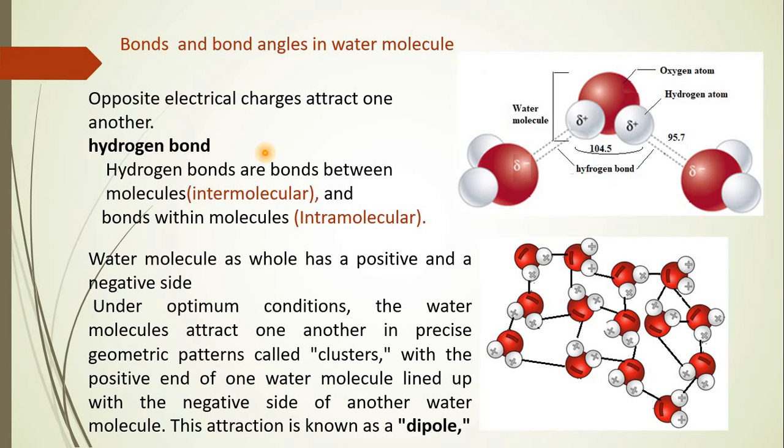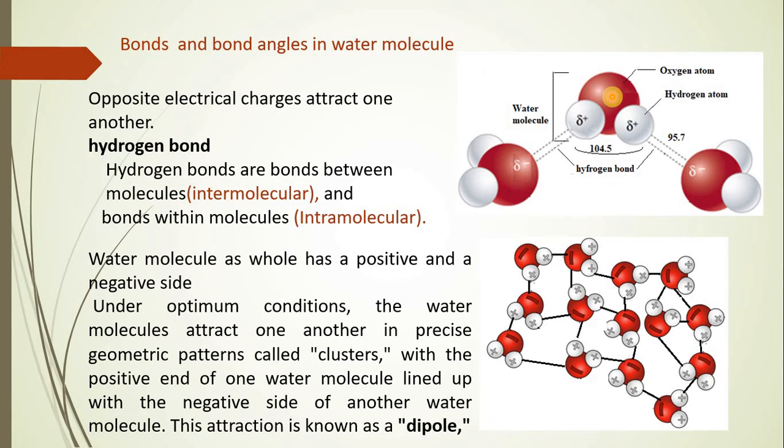Now let us see the bonds and bond angles in the water molecule. Already we have discussed that there is positive and negative charge developed in the water molecule. If I consider only this, I can say oxygen is partially negative whereas hydrogen is partially positive, and these positive and negative charges attract each other, as a result of which there is formation of a linking or bonding which is called hydrogen bonding, because the bond is formed between the hydrogen and the oxygen.